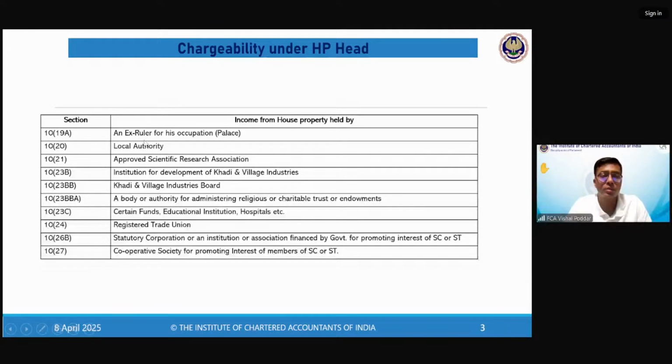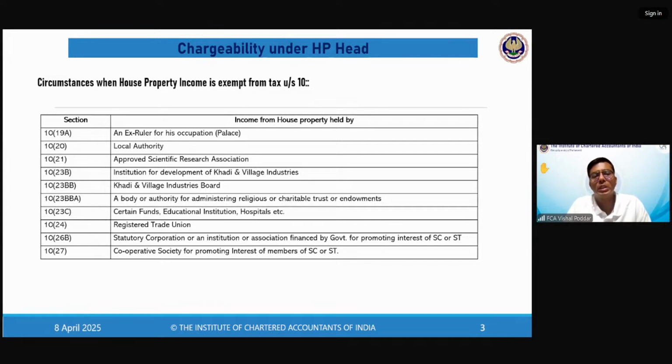So these are those cases where, let us say, your ex-rulers, all the old-time Raja Maharajas, were given one palace as part of the understanding with the government of India. If they are earning rent for that palace, the HP income of that one palace is exempt. If you're a local authority, your HP income, you're a scientific research association, Khadi village industry institution, etc. All these people are having exemption for house property income. You may not learn this list, not necessary.